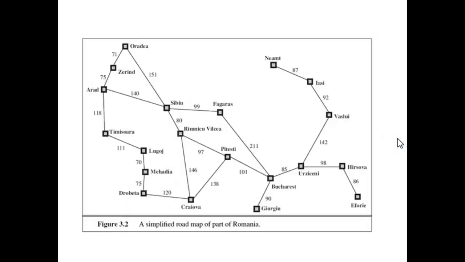We have solved this example earlier as well. Just look at this problem again: a person wants to move from the city Arad to Bucharest. We used this problem when we were covering our topic greedy best first search. The path cost to solve this problem was 450 when we solved it through best first search. In this video lecture we will solve this problem by using A star search.